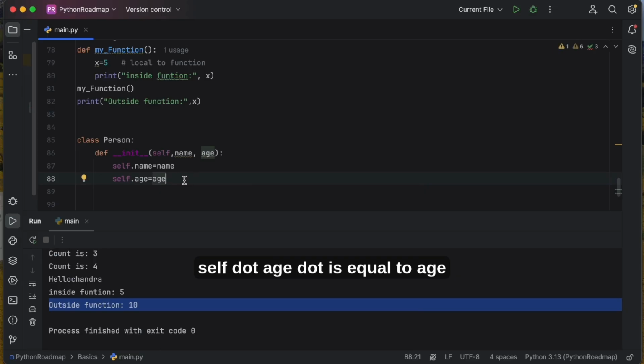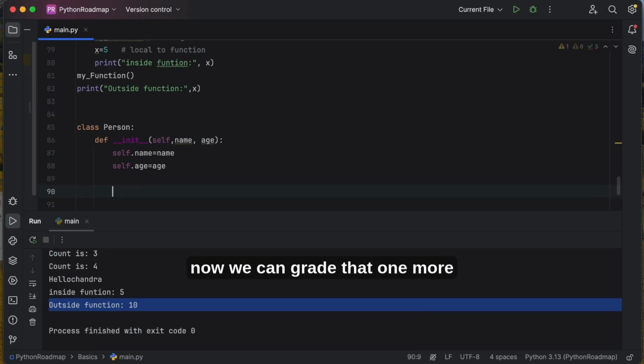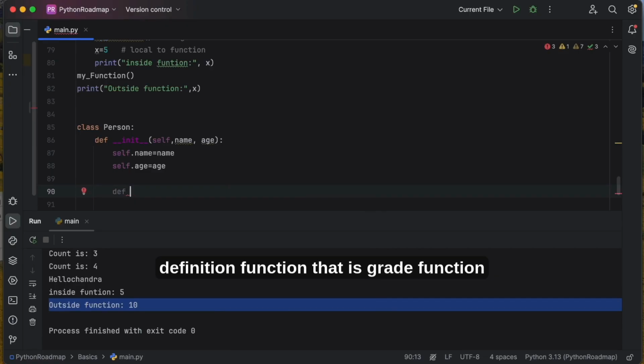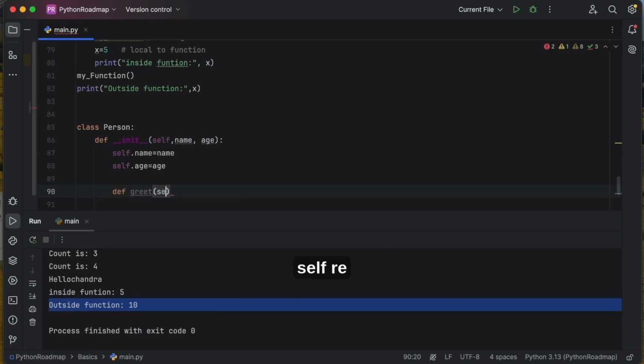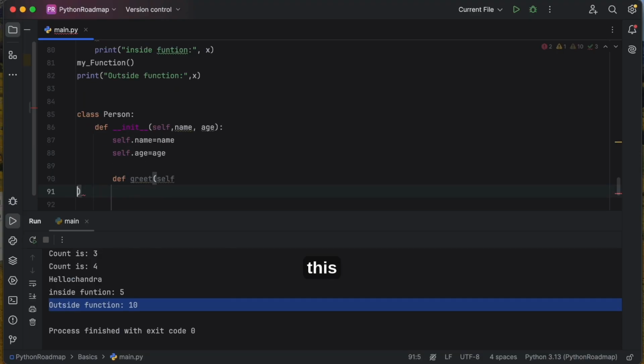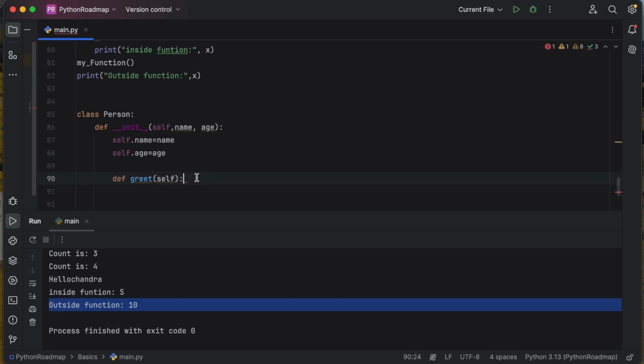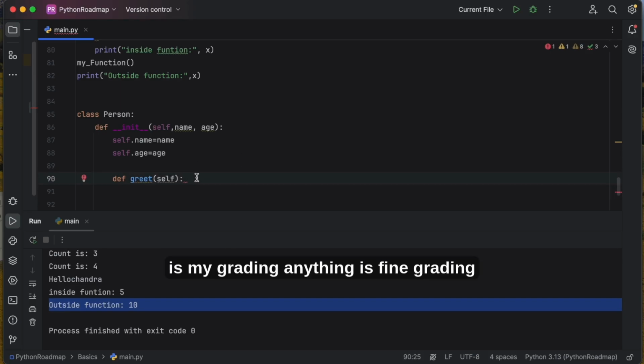Okay, self.age = age. Now we can define one more function, the greet function. Okay, greet, the function with self. This is one more function, this is actually a method. This is my greeting, anything is fine, greeting.